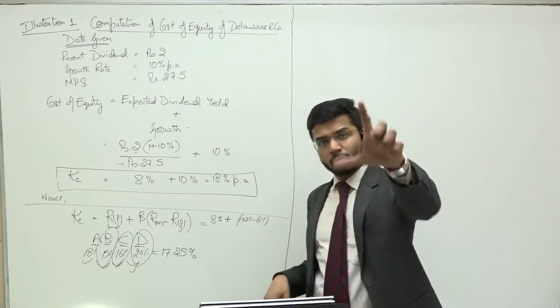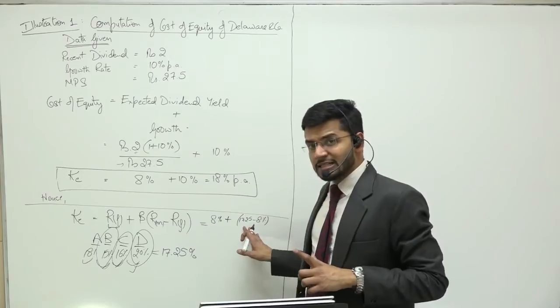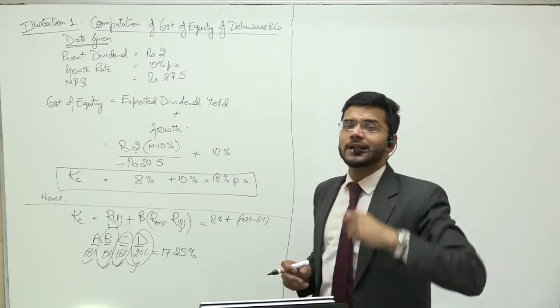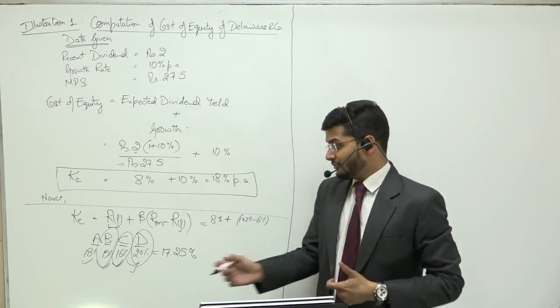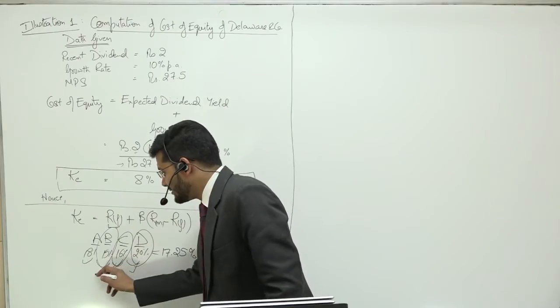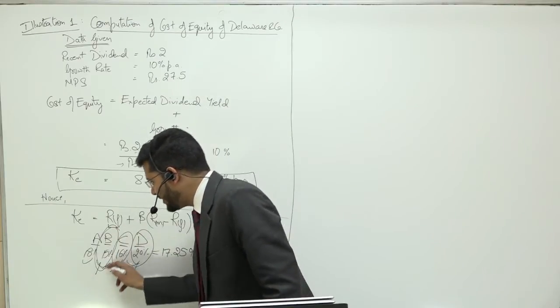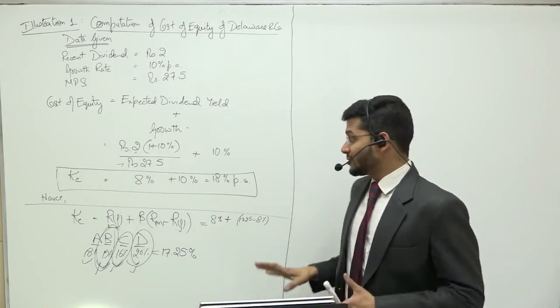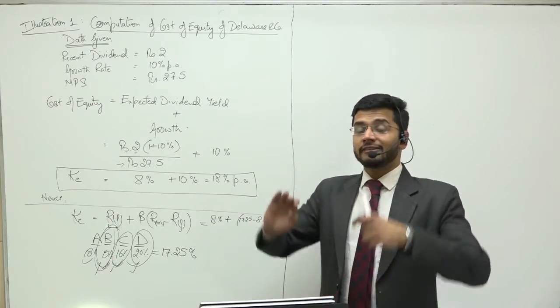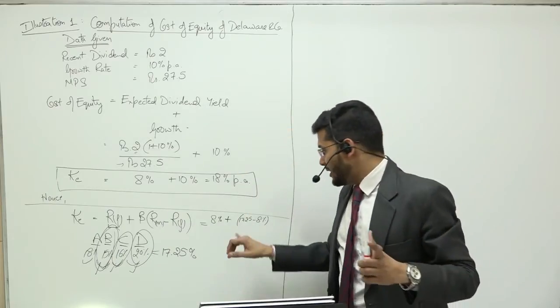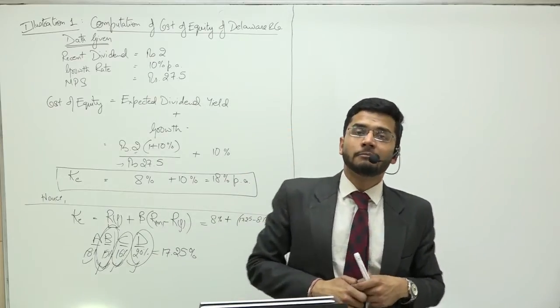I can offer you even more than 9.25%, which means I can in totality offer you more than 17.25%, if you are willing to take high risk. But if you are willing to take lower risk, if you are willing to invest in B, which is the lowest risky company, then I'm not even willing to give you the entire 9.25%. I will give you less than 9.25%, which means in totality you will earn less than 17.25%.